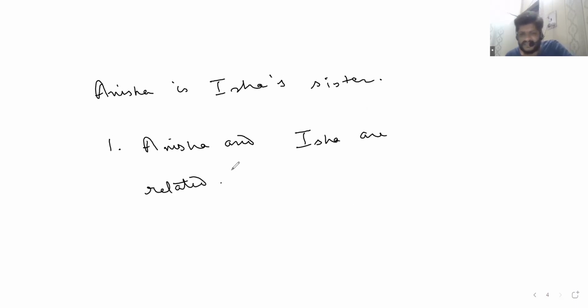Anisha and Isha are related. From the given statement, what tag would you give to this one? True, false, or not given? True. True, because if they are sisters, that means they are related to each other. So that is a true situation. Good.